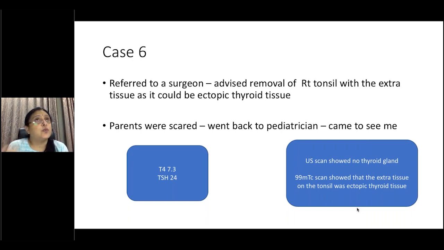So here the question is, should this ectopic thyroid tissue be removed? Now this family, before coming to me, had gone to 2 or 3 other surgeons, and there was a mixed answer. One said, yes, we should remove it. And another surgeon said, no, we don't need to remove it as it's not causing any problem. So what ideally should be done?